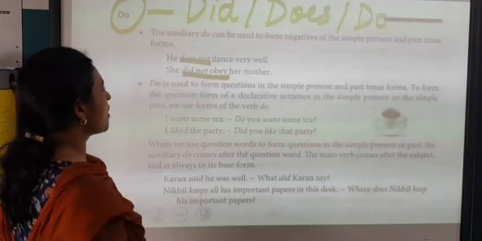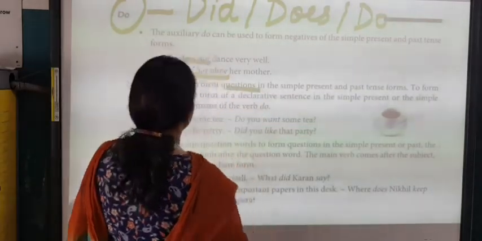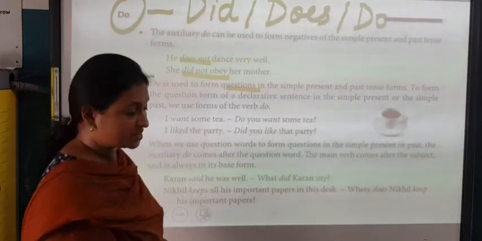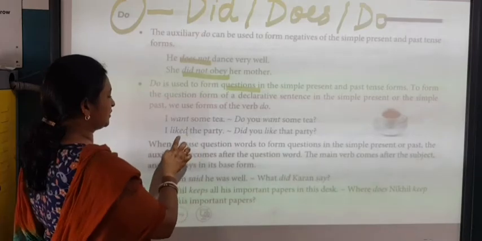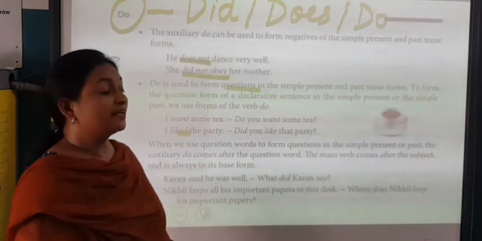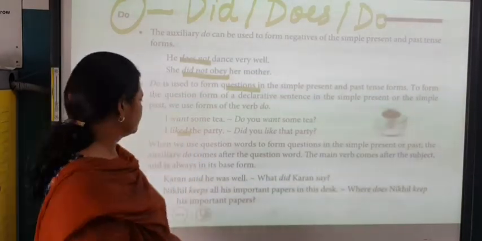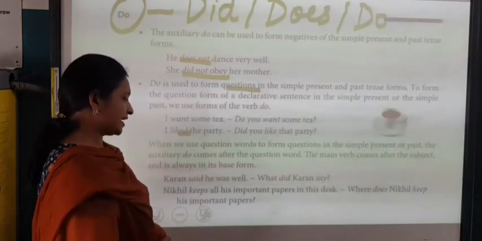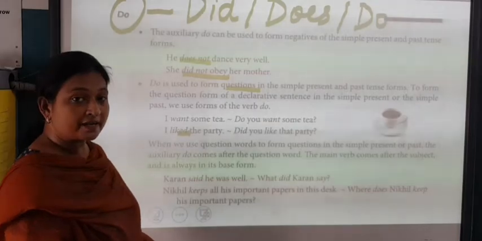Do is used to form questions in the simple present. For example, I want some tea. Do you want some tea? I like the party. Now ed is already there, so how will you write? Did you like that party? When we use question words to form questions. Karan said he was well. What did Karan say?